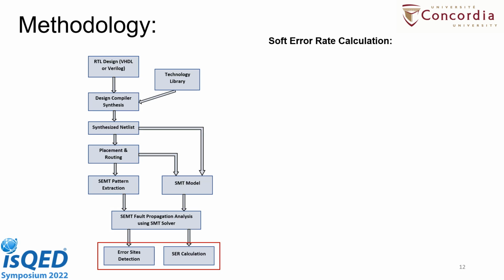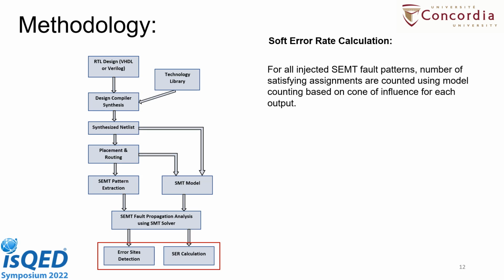In the last step, we extract the soft error rate and also the faulty sites on the device layout. Based on the fault propagation, we mark all these faulty sites on the device layout. First of all, we check the number of satisfying assignments for all the injected SEMT faults. The number of satisfying assignments is provided by the SMT solvers, and we use model counting to count these satisfying assignments.